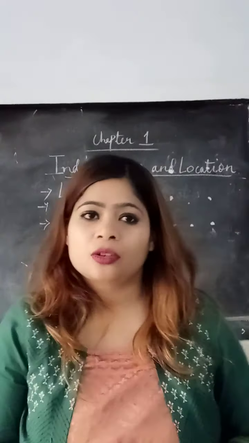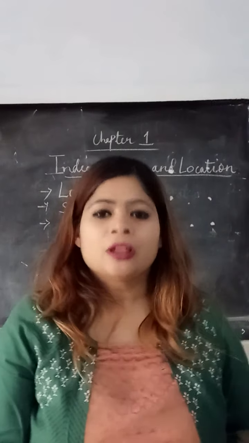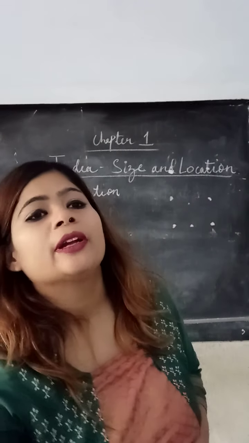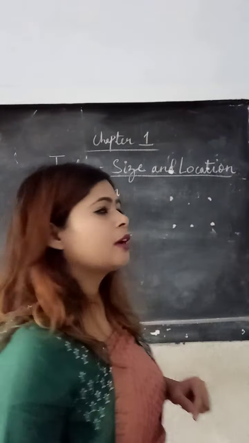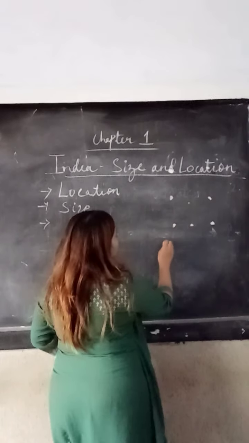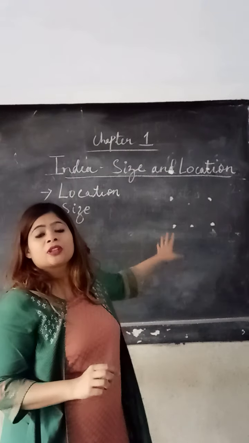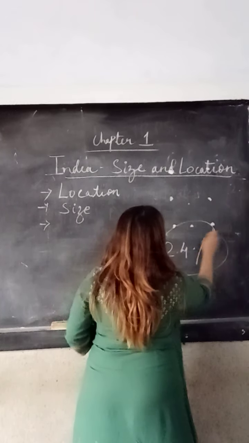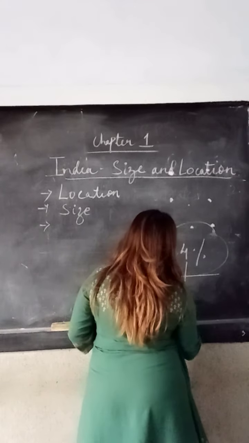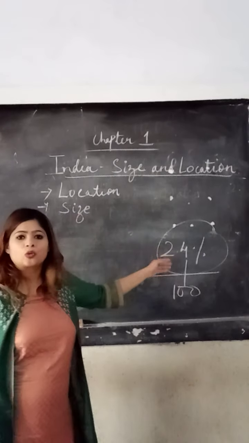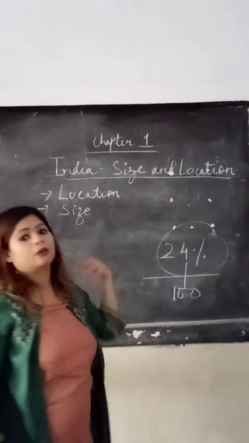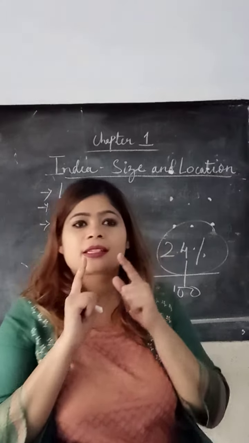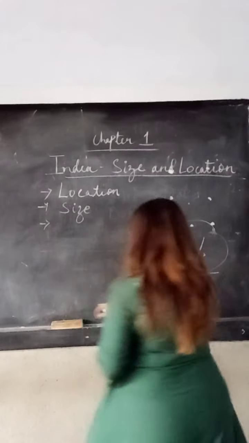This is 2.4% of the total land area of the entire world. Then it is the 7th largest country of the world.